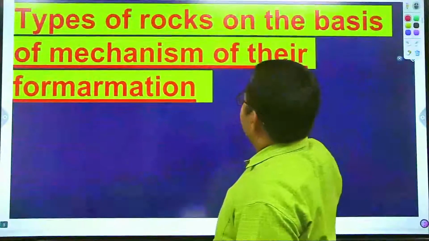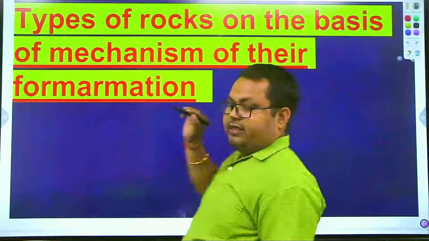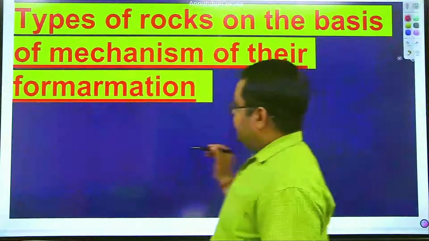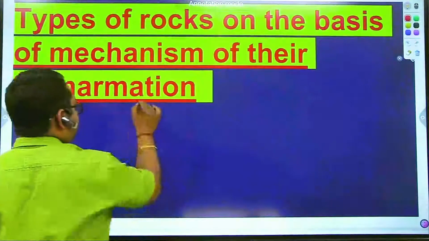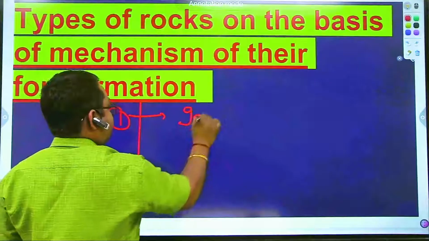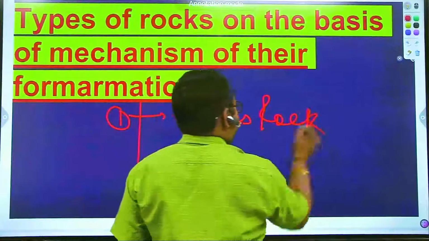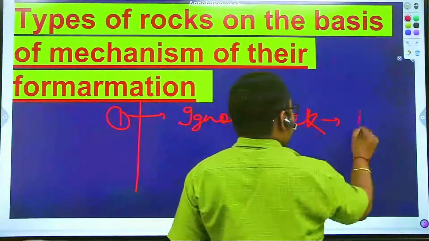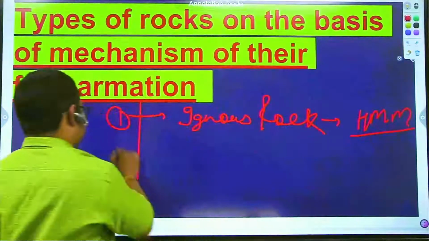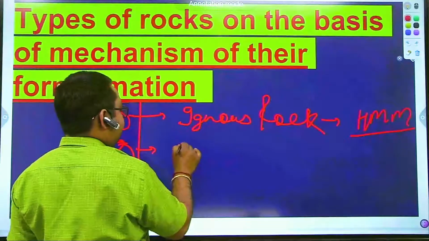Types of rocks on the basis of mechanism of formation. On the basis of mechanism of their formation, there are basically three types of rocks, what I have mentioned earlier. One is igneous rock. It forms by hot molten material. Second is sedimentary rock.